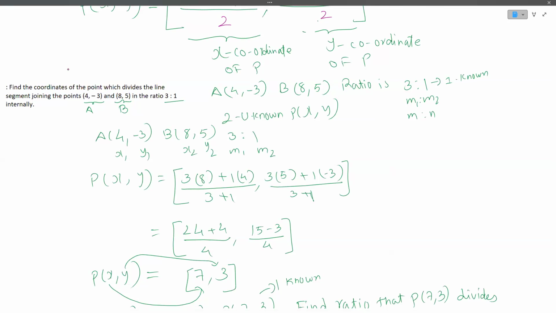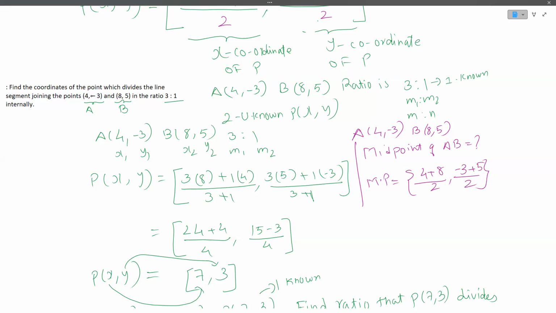So if point M is the midpoint, let's take these points we had: A (4, minus 3) and B (8, 5). Now the midpoint of AB is going to be (4 plus 8) by 2 comma (minus 3 plus 5) by 2. So 8 plus 4 is 12, 12 by 2 is 6, comma 5 minus 3 is 2, 2 by 2 is 1. So this is going to be the midpoint of AB.